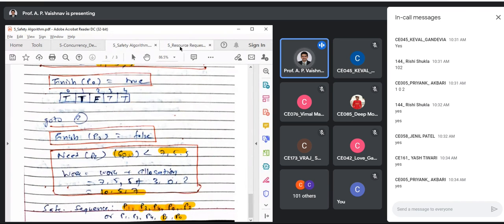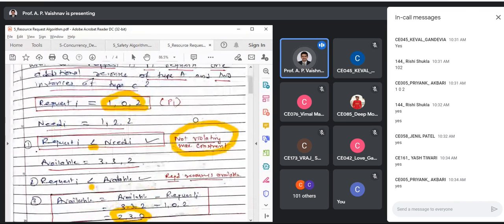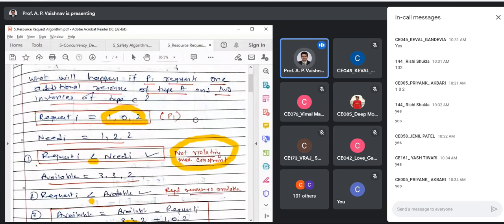In the exam, you might be given this kind of request. There are two kinds of question possible. Let me come to the point directly. One type of question is, you are given the current state. You are given the allocation, the work, and the max matrix. These three are given, and you need to find out whether the current state is safe or not. That is one type of question.